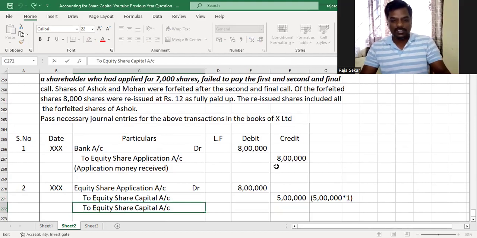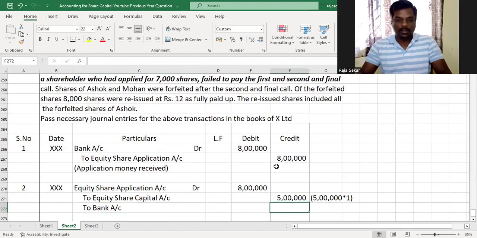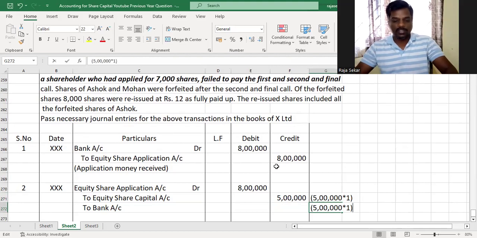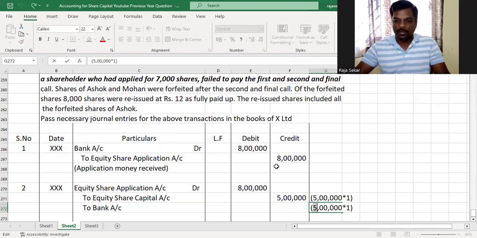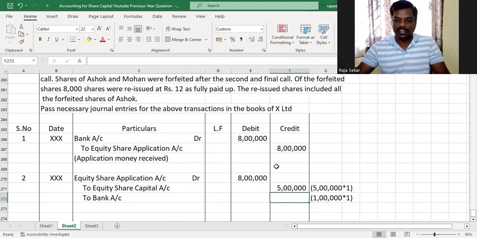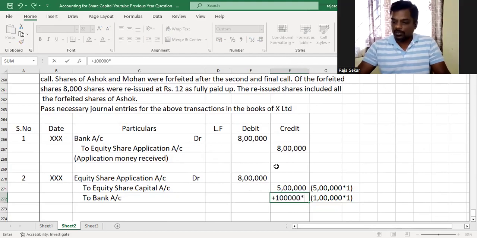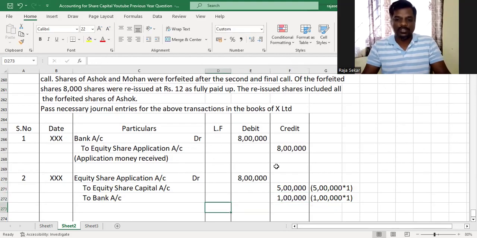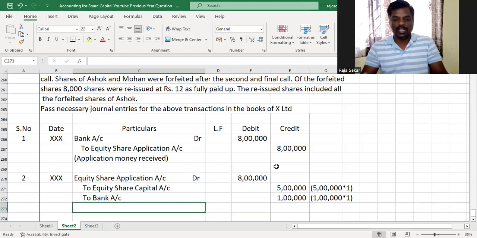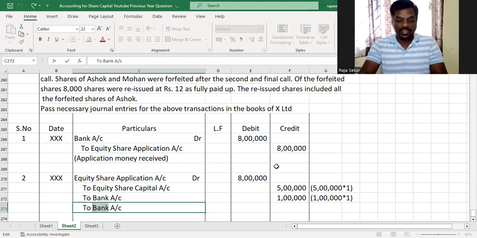And then you rejected certain applications. Am I right? So that we'll have to refund. So to bank account, how many applications were rejected? We rejected 1 lakh applications. Am I right? So 1 lakh applications are rejected. So the money has to be refunded to those people. So 1 lakh into 1 rupee was the amount received per application from them. So that has been done. And whatever excess application money is left even after that has to be taken to share allotment.